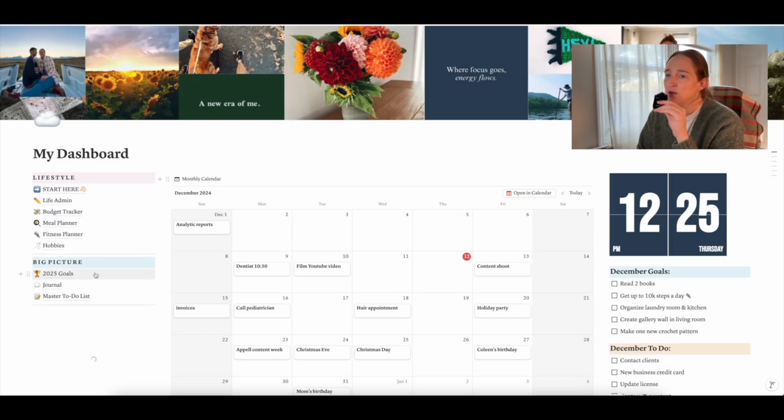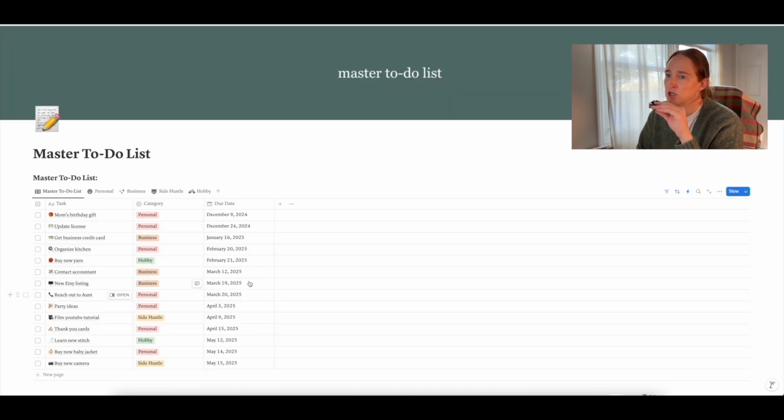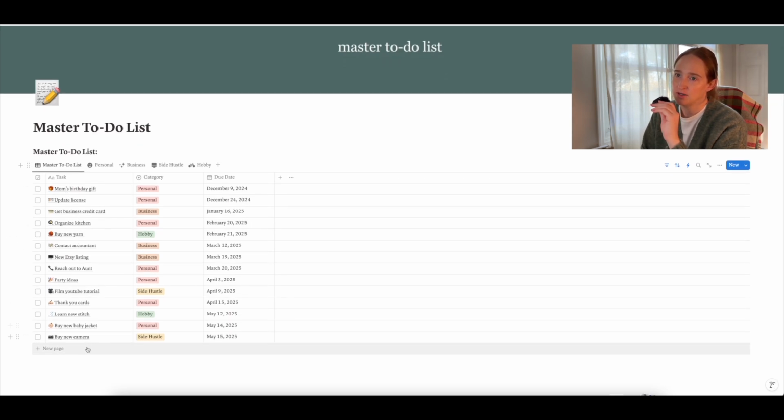And then finally, we have a master to-do list, which I need because I have things I want to do in my personal life. I also have my social media management business. I have a side hustle. I have hobbies. I have lots of things that I want to work on. So I like having a database where I have a master to-do list with everything I want to get done, the category and the due date.